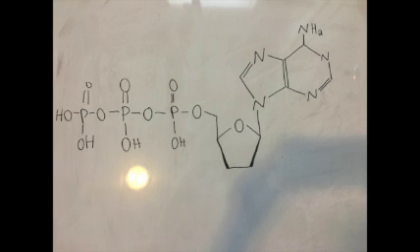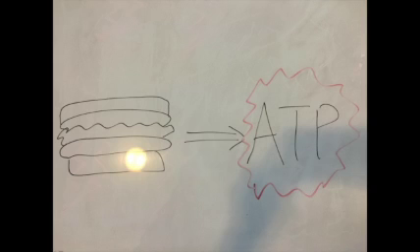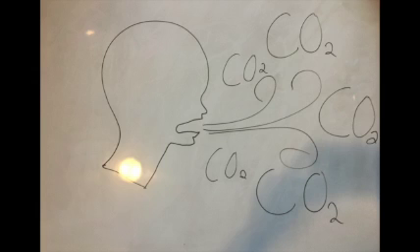ATP stands for adenosine triphosphate, which is just a fancy chemistry name for this energy carrier molecule. ATP is the main energy carrier in our bodies. It takes the energy we get from our food and delivers it to wherever our body needs energy. During aerobic respiration, 6 carbon dioxide molecules are also formed as a byproduct that we breathe out.